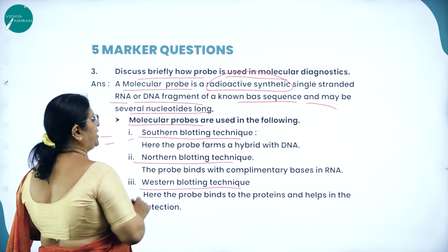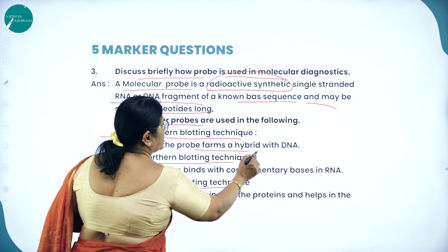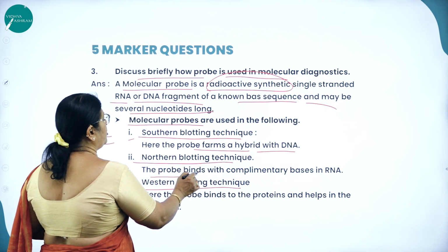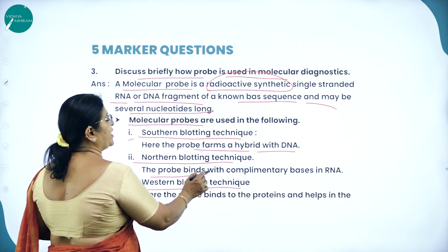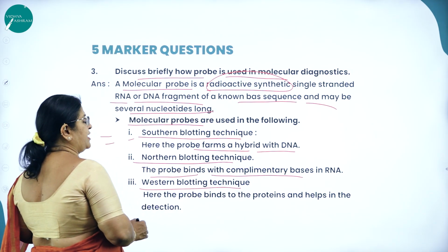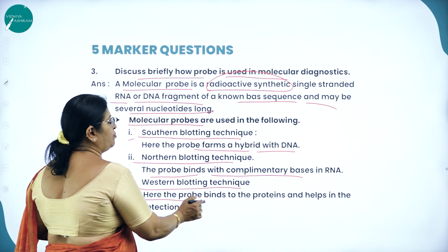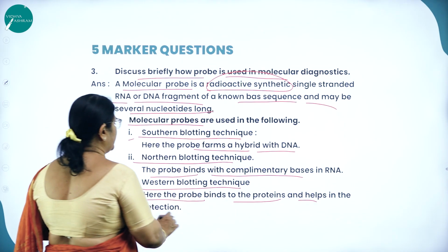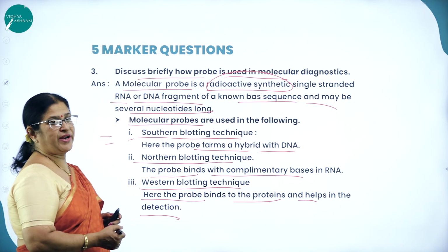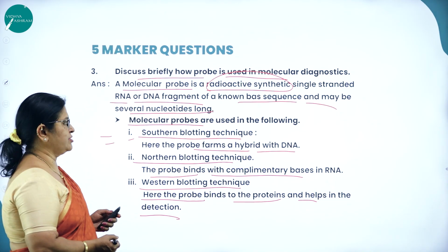In the Southern blotting technique, the probe forms a hybrid with DNA. In the Northern blotting technique, the probe binds with complementary bases in RNA. In the Western blotting technique, the probe binds to the proteins and helps in their detection. All these are quite commonly used in molecular diagnosis.